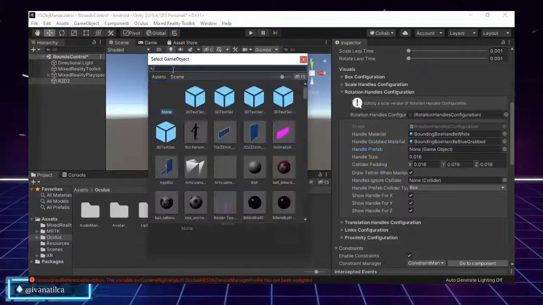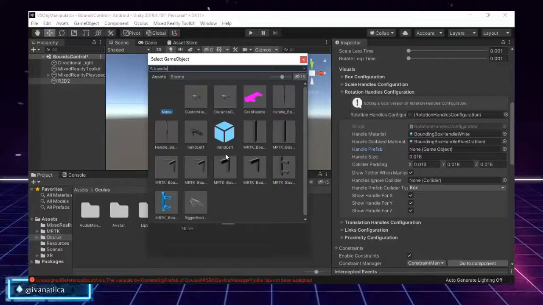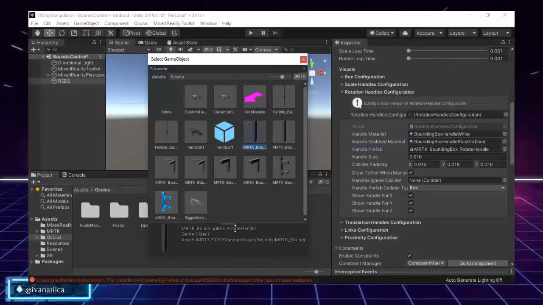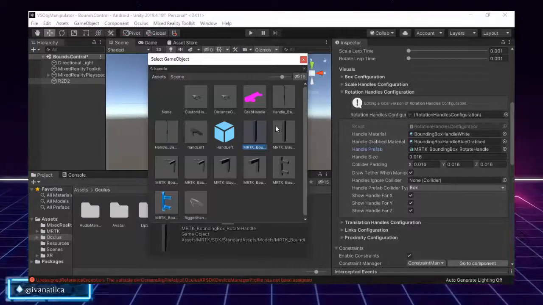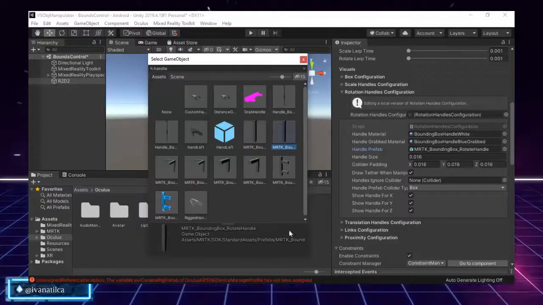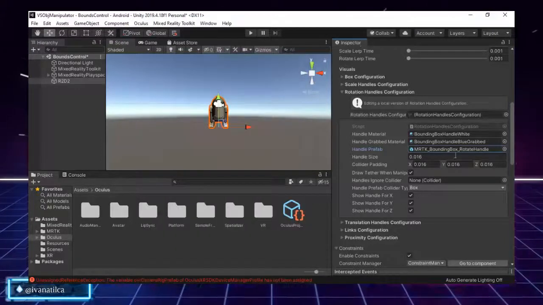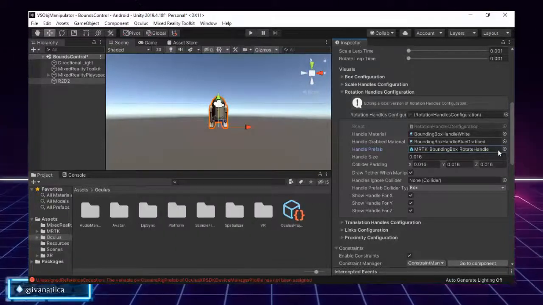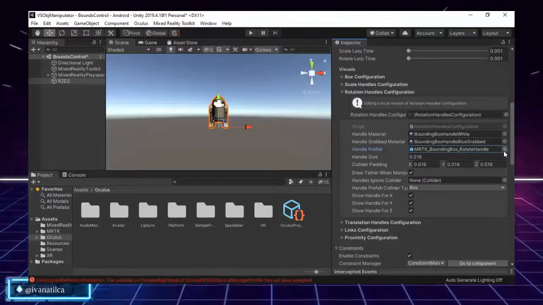For the prefab I will search for handle and let's see which one is the rotation. So this will be the rotate handle. This is the game object. This is the prefab, so we can pick that one up. Let's do it, and we will no longer have that ball in the rotation area.